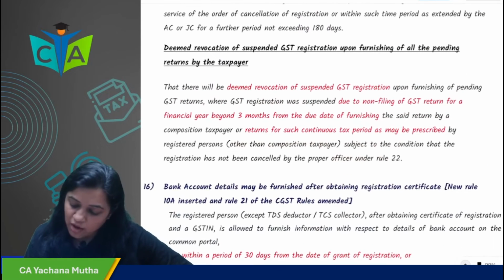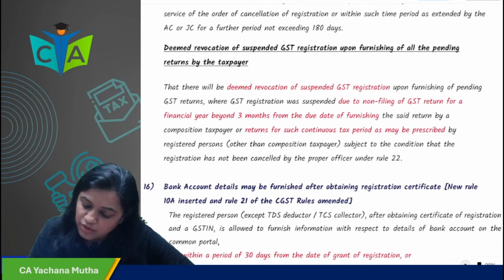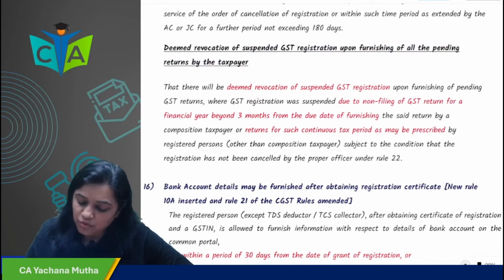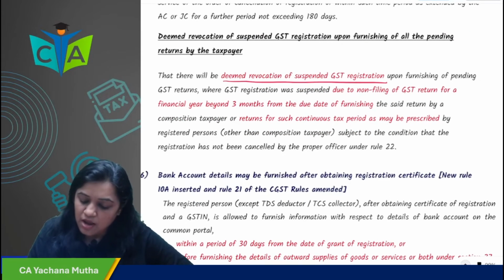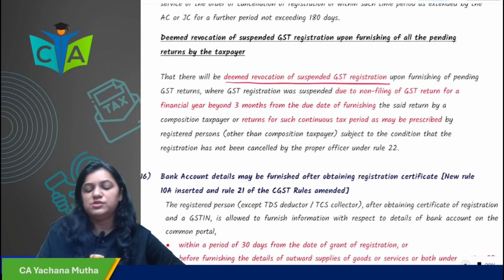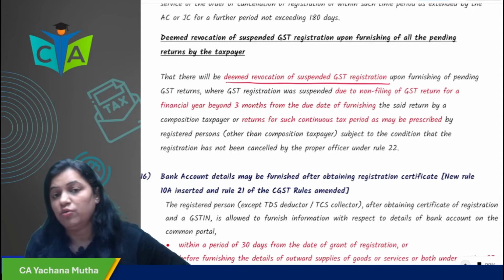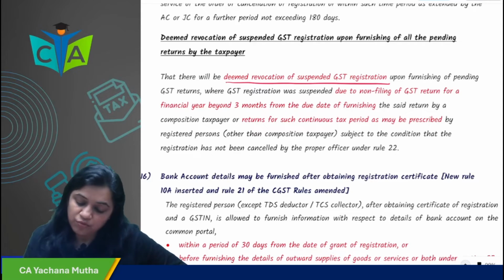Now, deemed revocation of suspended GST registration upon furnishing of all pending returns by the taxpayer. If your registration has been suspended and now you have furnished all the returns, then what will happen?